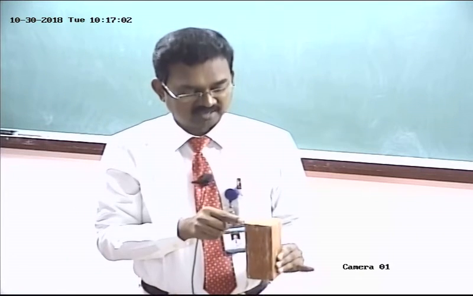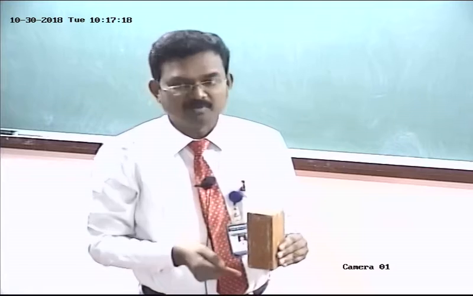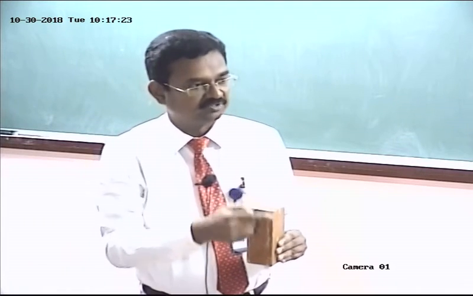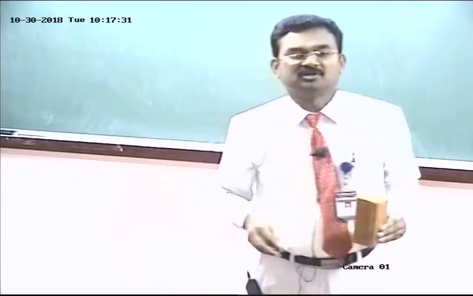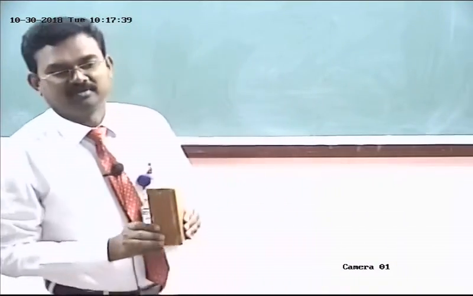See the longer edge A1. Consider the longer edge A1 as a straight line. The straight line is kept perpendicular to HP, parallel to VP. One end is visible, the top end is visible, the bottom end is invisible. Like A visible, what about 1? Invisible. So 1 should be marked within brackets. Similarly, B visible, 2 invisible. C visible, 3 invisible. D visible, 4 invisible. As per the orthographic projection principle, the invisible corners should be marked within brackets. So the top view is a square. Am I right? Okay.